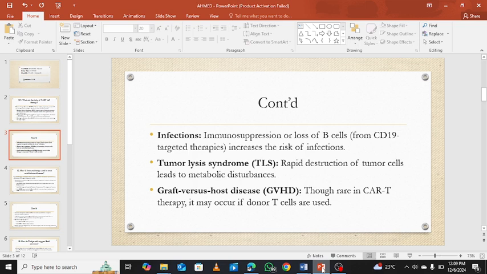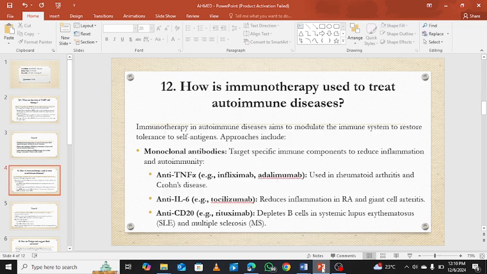On the infections, there is immunosuppression due to loss of B cells. This is mainly from the CD19 targeted therapies, and it increases the risk of infection. And TLS is the rapid destruction of tumor cells that leads to metabolic disturbance. And lastly, on graft versus host disease, though rare in CAR T therapy, it may occur if donor T cells are used.